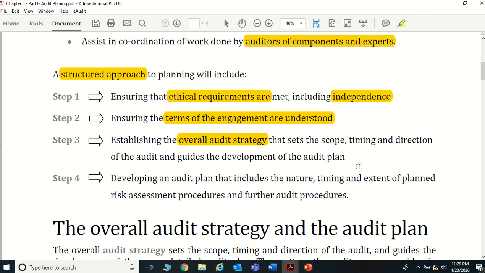The third step is to establish an overall audit strategy. Normally, for example, assume that we go for a 6-a-side cricket tournament, right? When you go to that tournament, depending on the pitch quality, and depending on the skills of the opponent or the team that you are playing with, you want to have your own strategy for your team, isn't it?